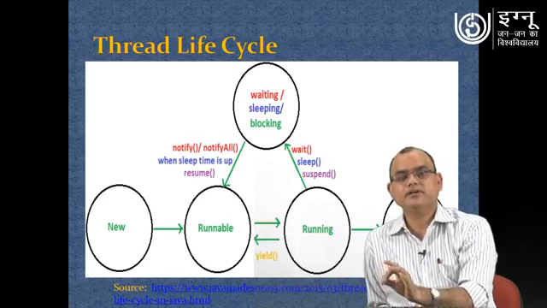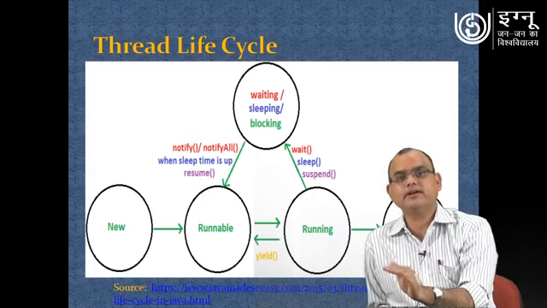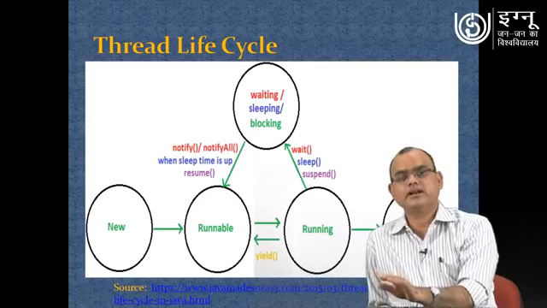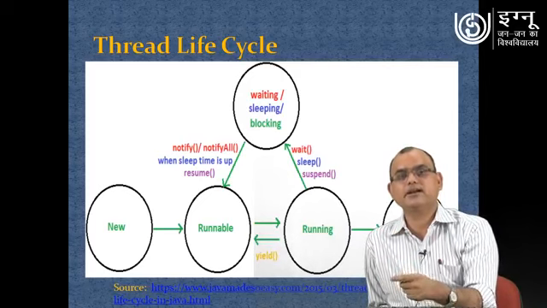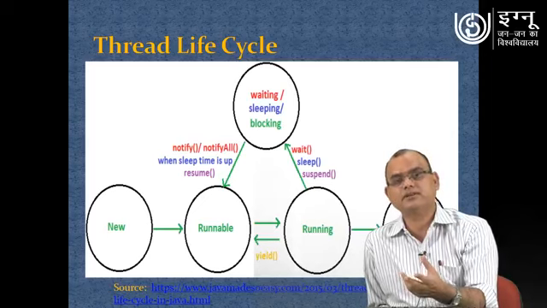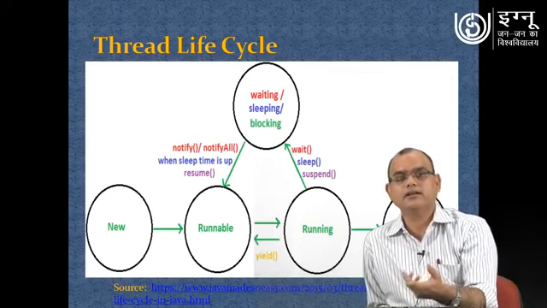Similarly, the sleep method provides you the capability to block your thread for some specific moment of time. After that your thread is ready for execution again, and once the CPU is available for that particular thread, that thread will execute.